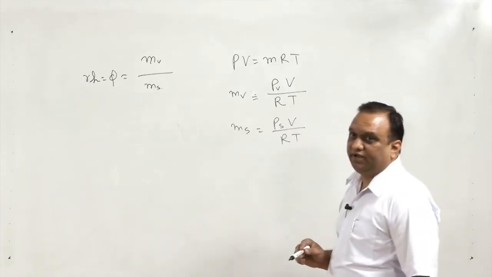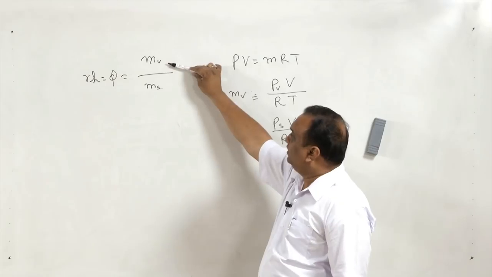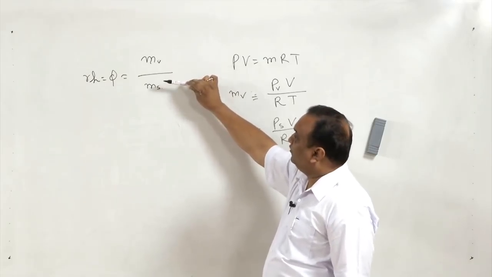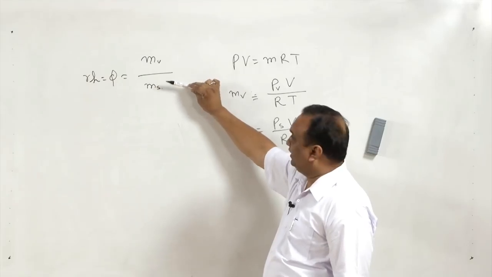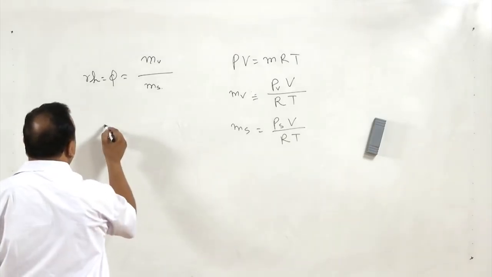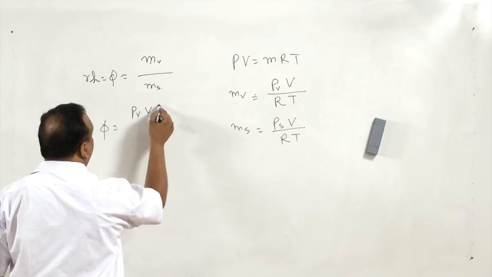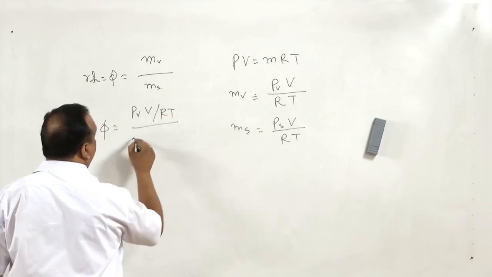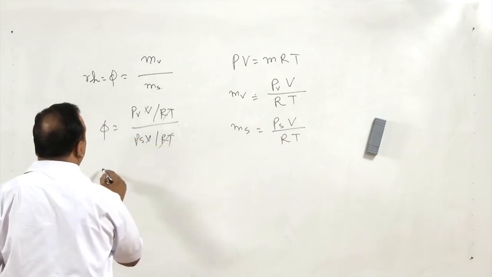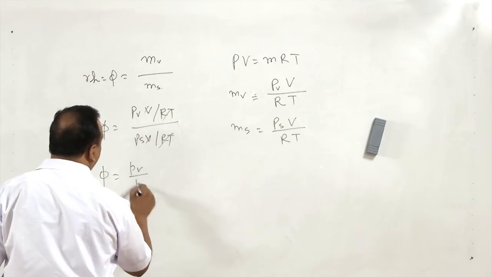So, at the same temperature, we compare the mass of the vapor present in a sample of a given volume with the mass of the vapor in a given volume at saturation. If I put these values here, then phi is equal to PV V by RT divided by PS V over RT, then these will be cancelled out and relative humidity is PV by PS.